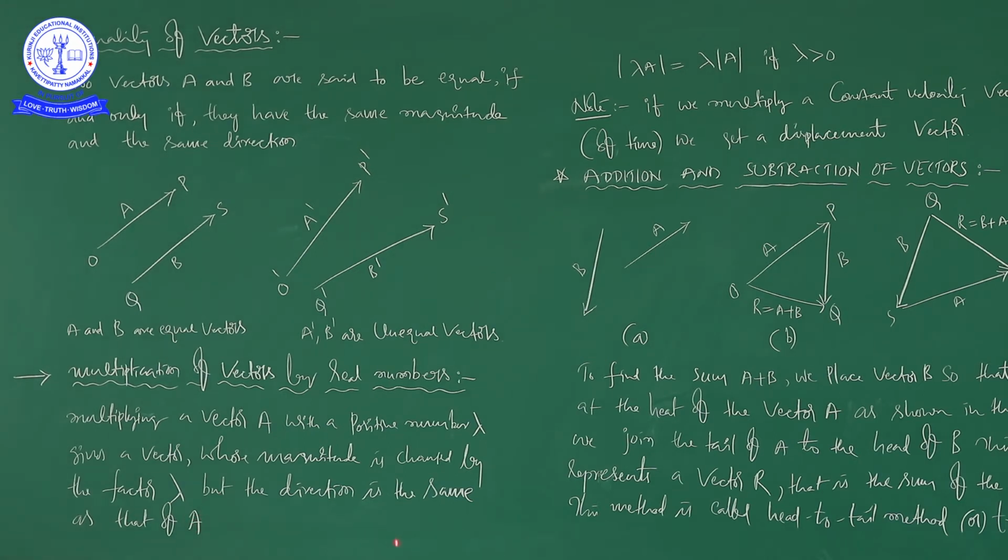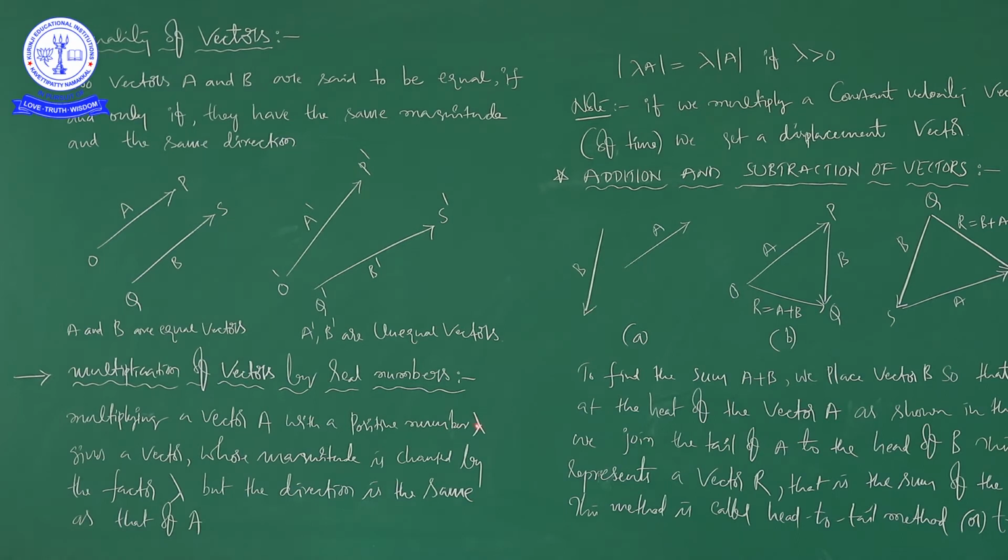So, whatever the vector may be, when you multiply that vector with the real number, the magnitude is going to change, but the direction is same. How much the magnitude will change means by the factor. Suppose if you multiply the vector a with 2, the magnitude will become double.